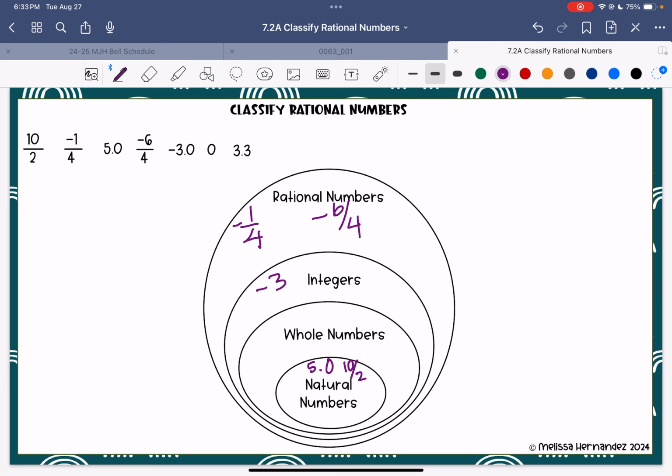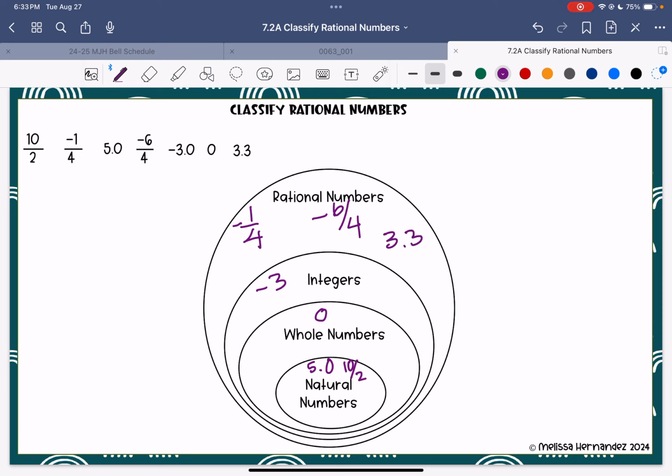And then I said 0 is the only one we would place in whole numbers. It's kind of confusing because you're like, well, 5 is a whole number. Yeah, until I added the natural counting numbers. Then it becomes a natural counting number, which I call my Elmo numbers. 3 3/10 or 3.3 qualifies as a rational number because rational numbers, once again, are fractions, decimals, and percents. So this is where it would go.